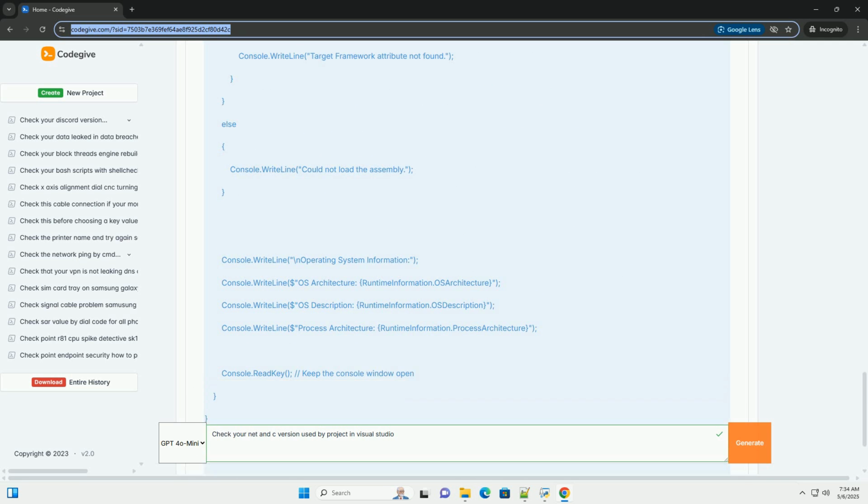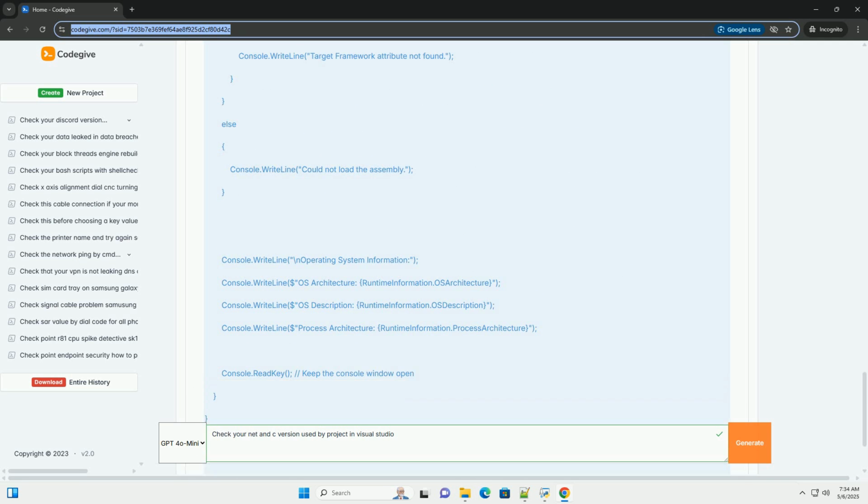Okay, let's dive into how to check the .NET Framework version and the C++ standard version used by your projects in Visual Studio. I'll provide a comprehensive guide with code examples and explanations. Understanding the versions. Before we start, it's crucial to understand what we're trying to determine.